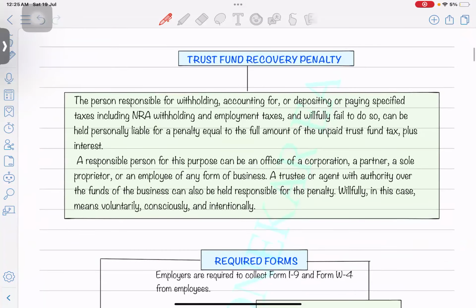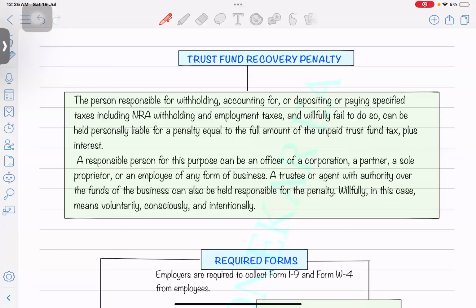Okay, next is trust fund recovery. Just give me a minute.